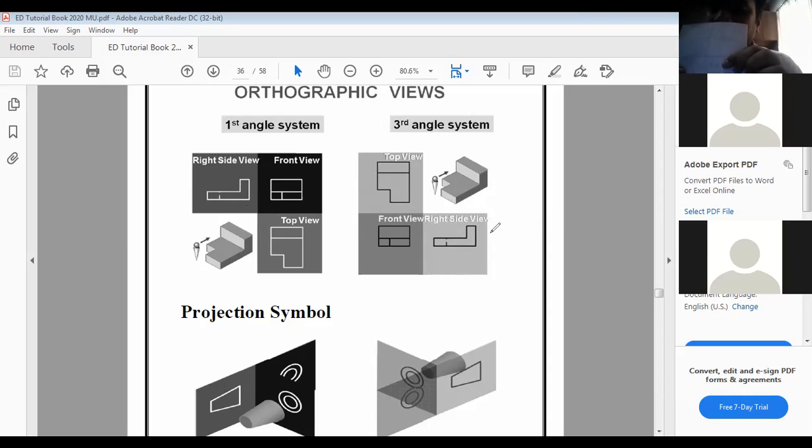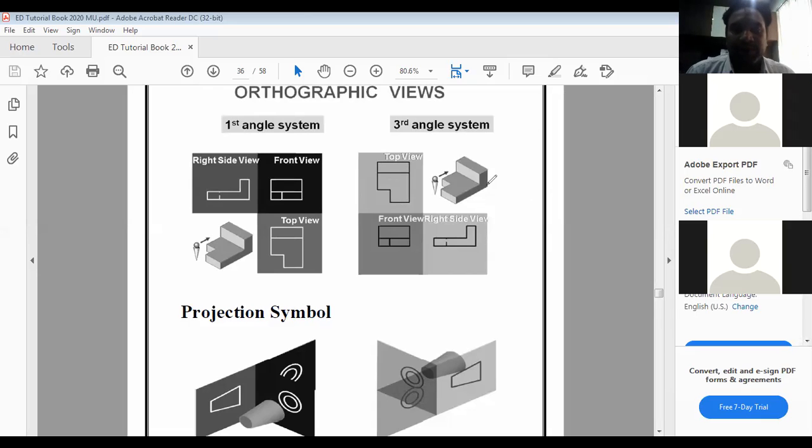If it is a right hand side view, it will be made on the right hand side. If it is a left hand side view, then it will be made on the left hand side. So that is the basic thing, how you can make these things easier with respect to the first angle projection system and third angle projection system.